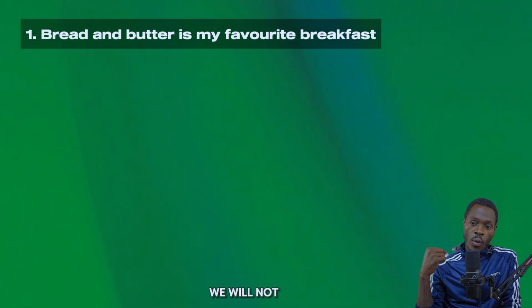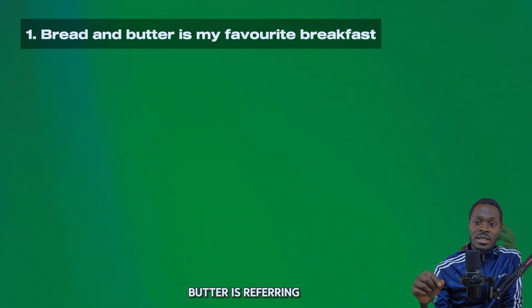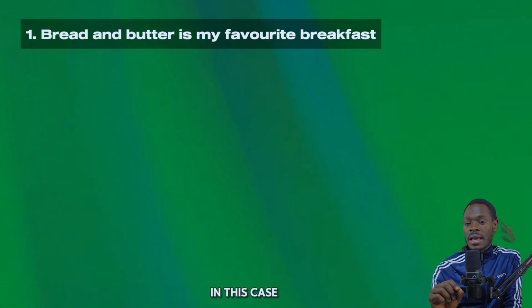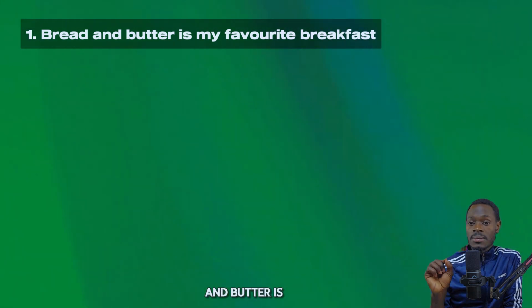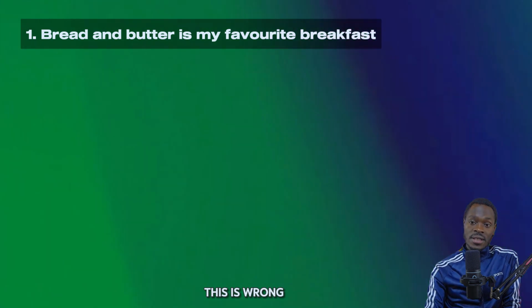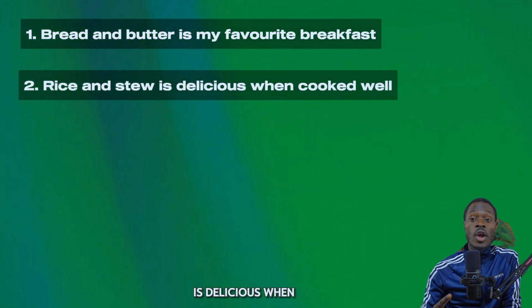Bread and butter. So in this case, we will not use "are". Why? Because bread and butter is referring to a single unit, one thing. So in this case, we say bread and butter is my favorite breakfast, not bread and butter are my favorite breakfast. This is wrong.